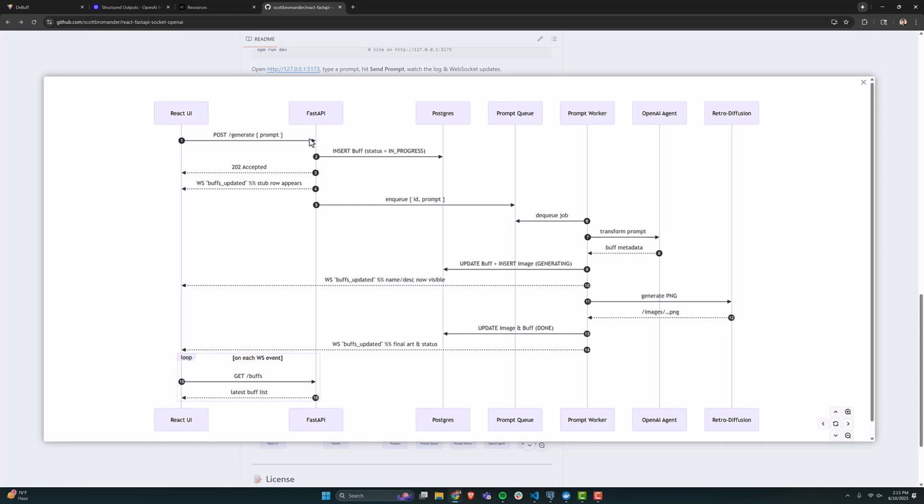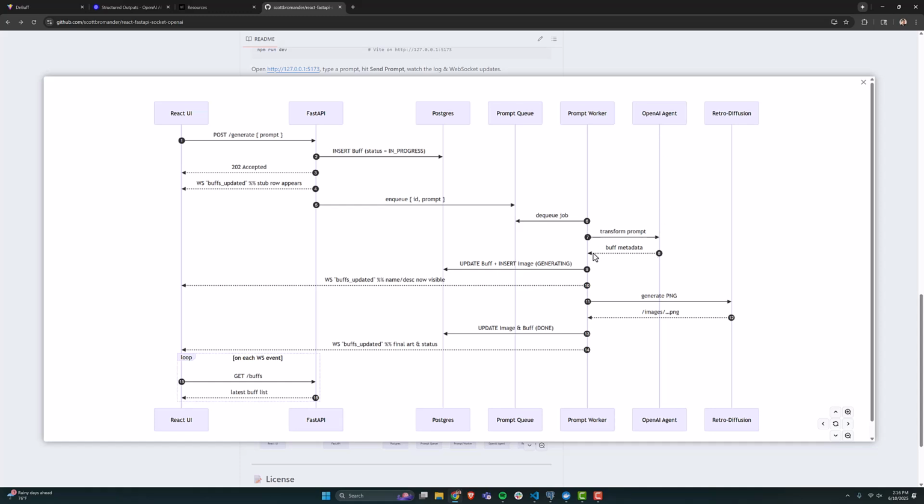FastAPI sends those things back, but it also puts that request into a queue. Then a service worker, the prompt worker, picks that up and dequeues the job, pulling the job into the worker itself. Then it sends it off to OpenAI to be processed.